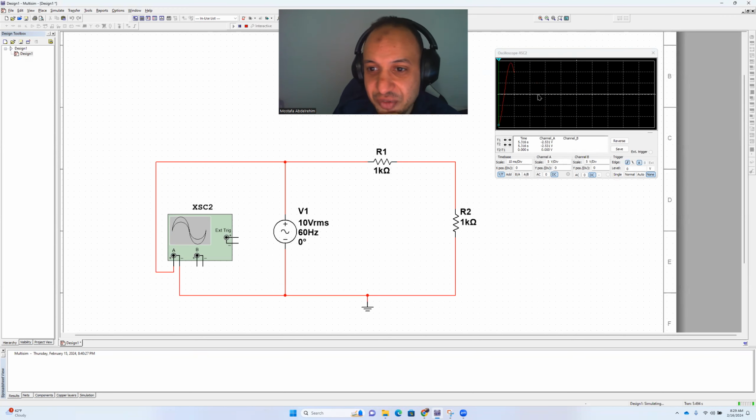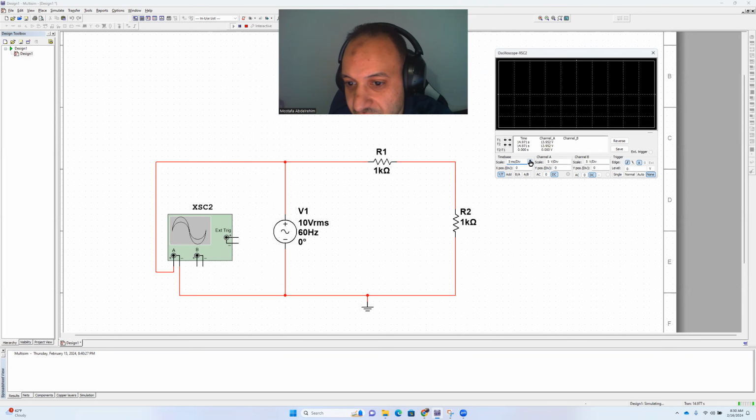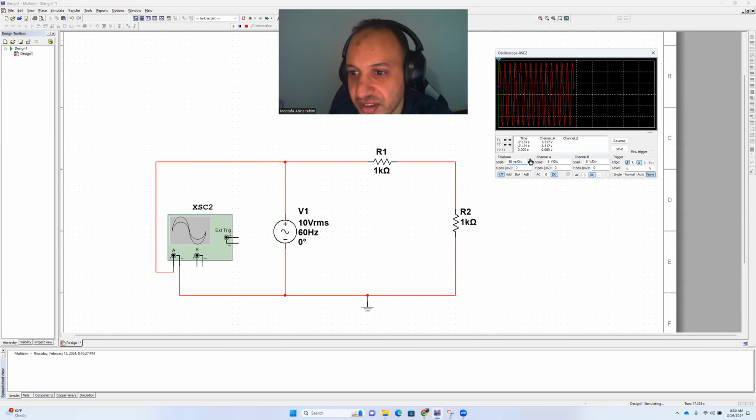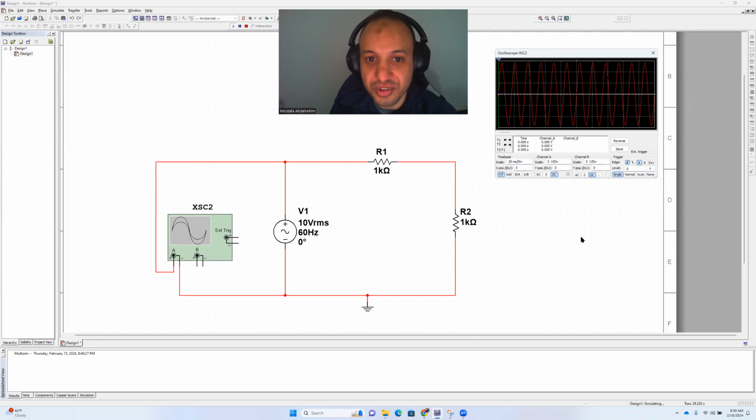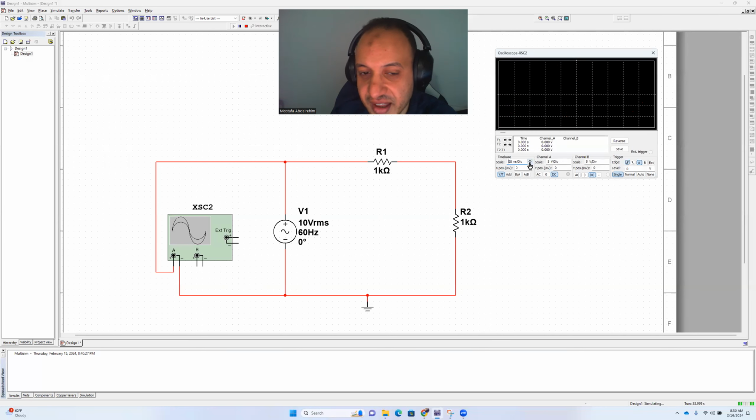And here is what we have on channel 1. Let's see if we can make it maybe slower. We have to change this time division. Choose single, yes, it's going to be more stable. You can measure basically, and you can also change the time division scale. Okay, and here it is.